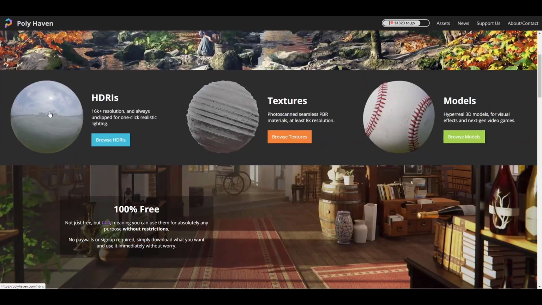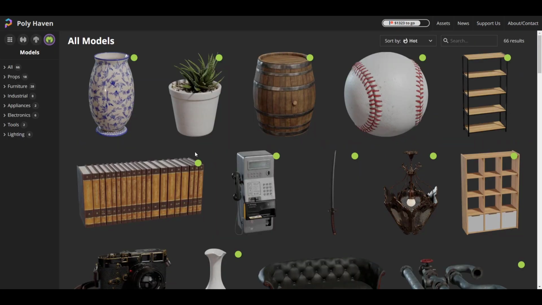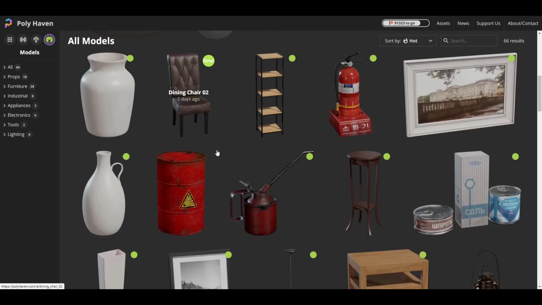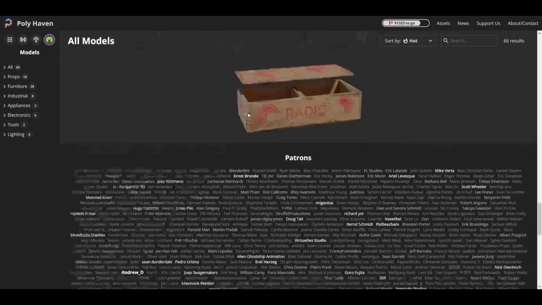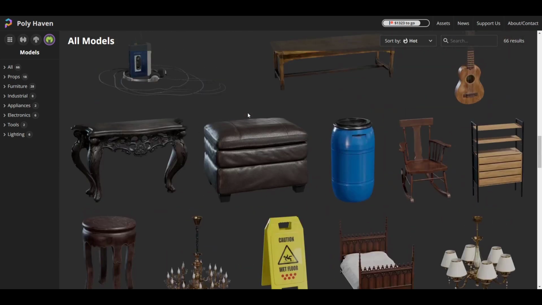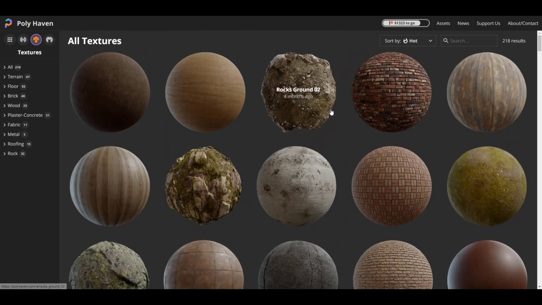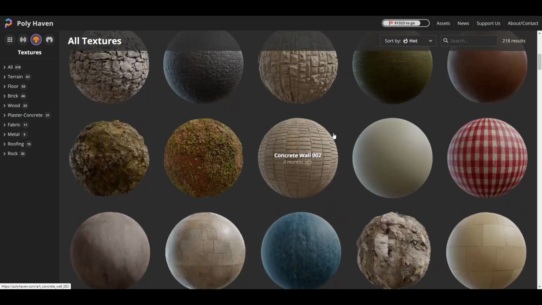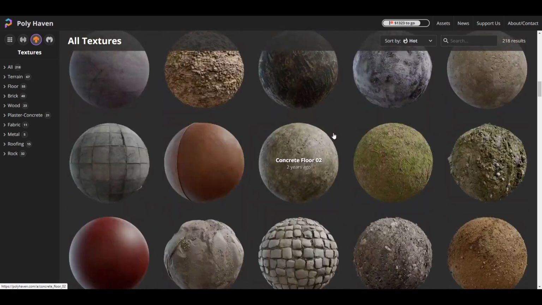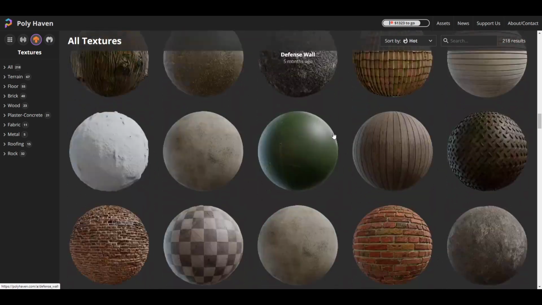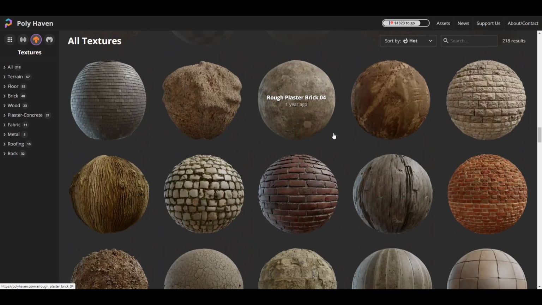So to get started, you need to click on the browse button, and this will take you over to the respective pages. So in this case, we have models, and you can tell that some of the models that we have on this page are very reminiscent of the models that we already saw in the 3D Heaven. And there are also textures that we've already seen in Texture Heaven. You can also find these ones here. So it's very, very lovely to see that there's this collaboration of bringing everything from different places in one spot.